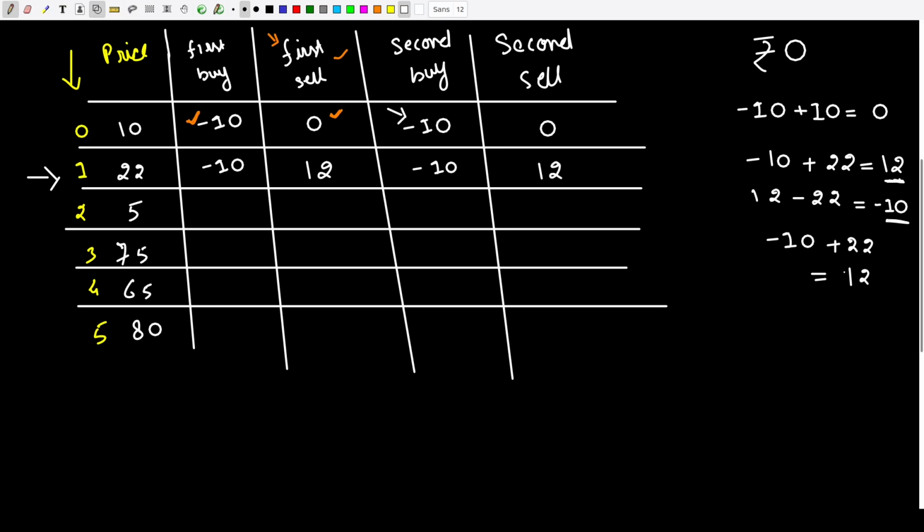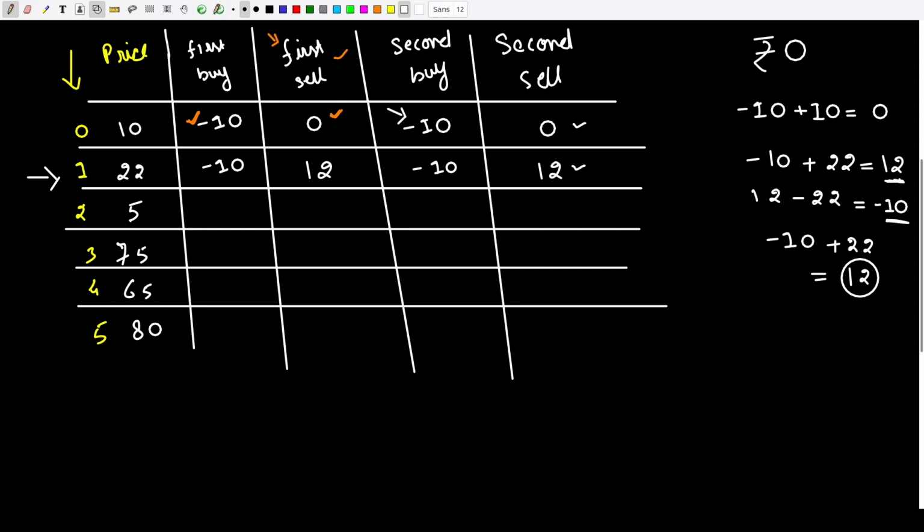So remember here, this 12 rupees of profit which I have made is greater than the 0 rupees which I would have made if I make the transaction in the first way, right? Since 12 rupees is greater, and my objective is to maximize my profit, that is why I have gone ahead and made it 12.